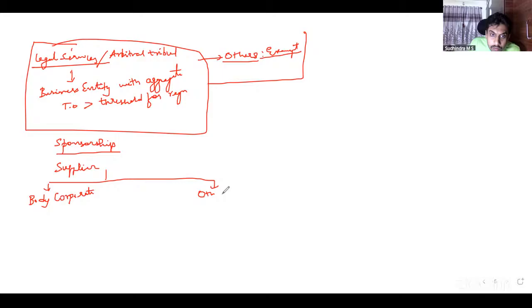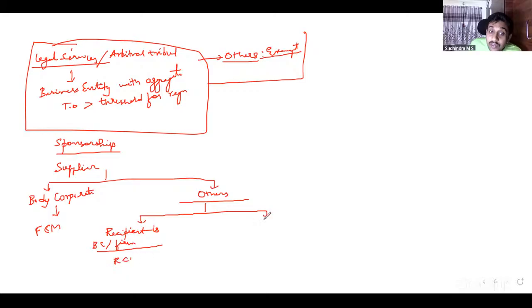So if the supplier is a body corporate, what happens? FCM. I need not see who is the recipient. If the supplier is other than body corporate, then I have to see who is the recipient. If the recipient is a body corporate or a partnership firm, then it comes under RCM. If the recipient is others, FCM itself applies. Following everyone? Yes, sir.